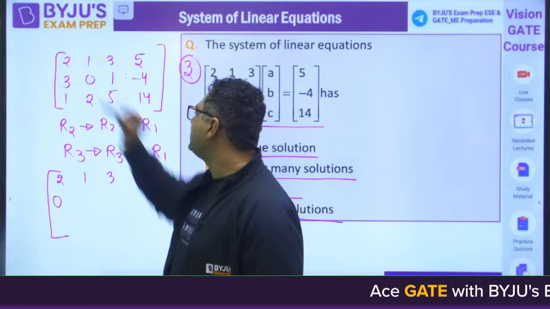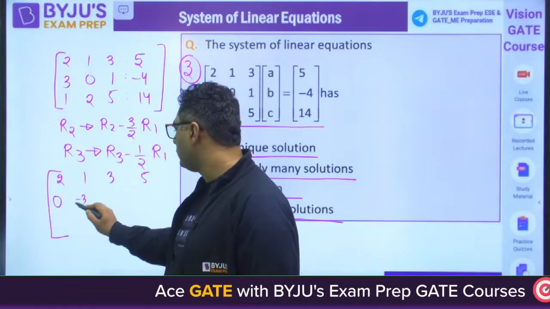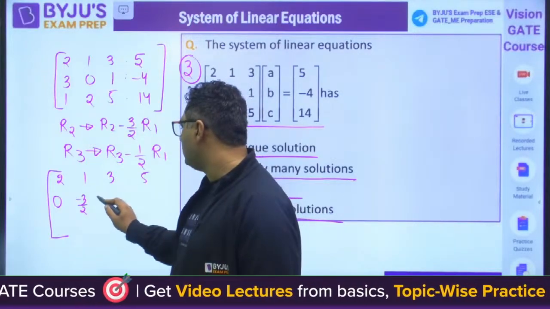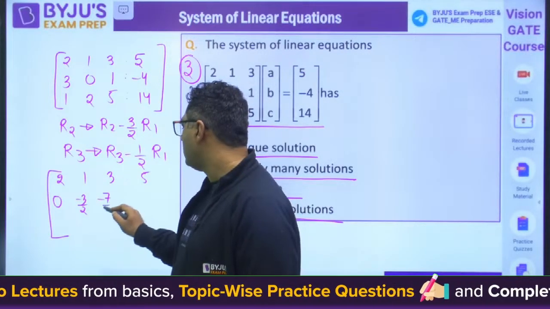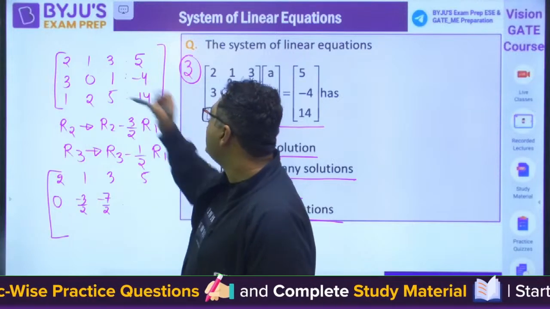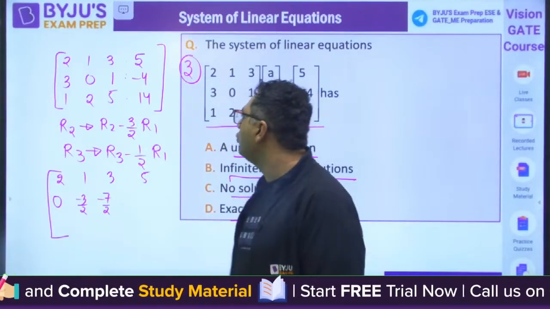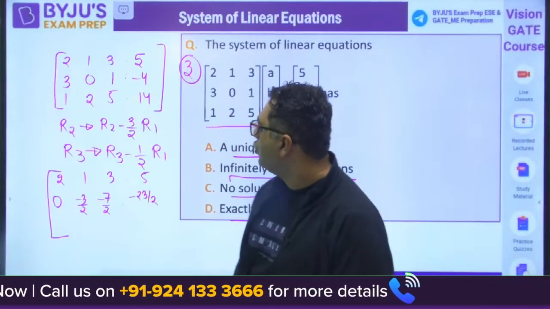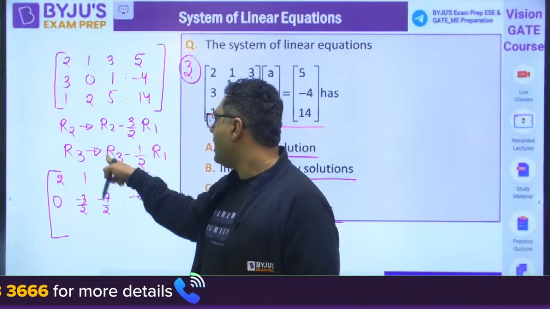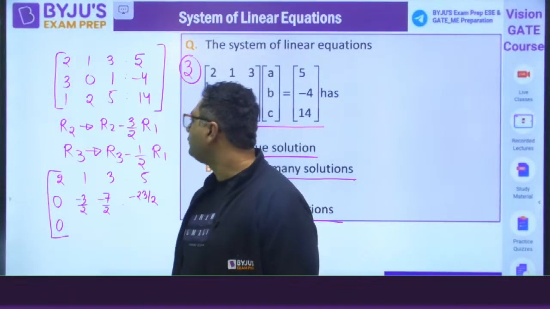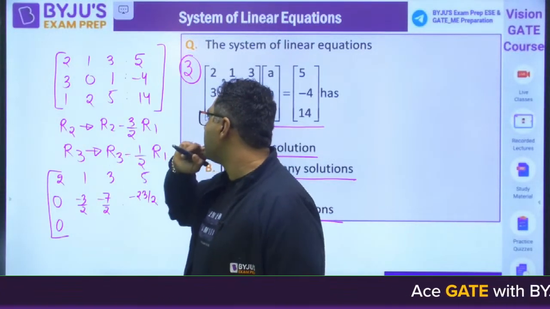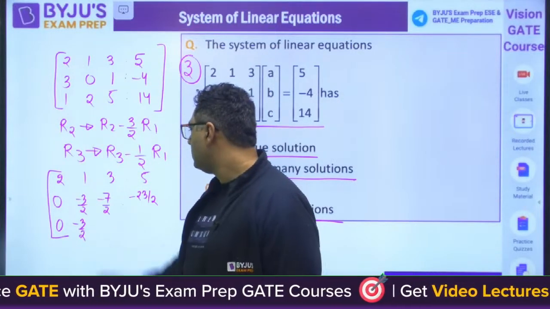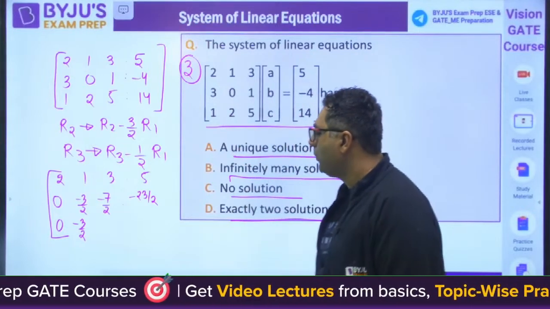Then 3 by 2 of 1 is 3 by 2. So minus 3 by 2. 3 by 2 of 3 is 9 by 2. So 1 minus 9 by 2. So minus 4 minus 15 by 2. Now you know when you will be going for R3 minus 1 by 2 R1, it is 0. 1 by 2 R1, 1 by 2 R1. So it will be coming out to be minus 3 by 2 or plus 3 by 2.